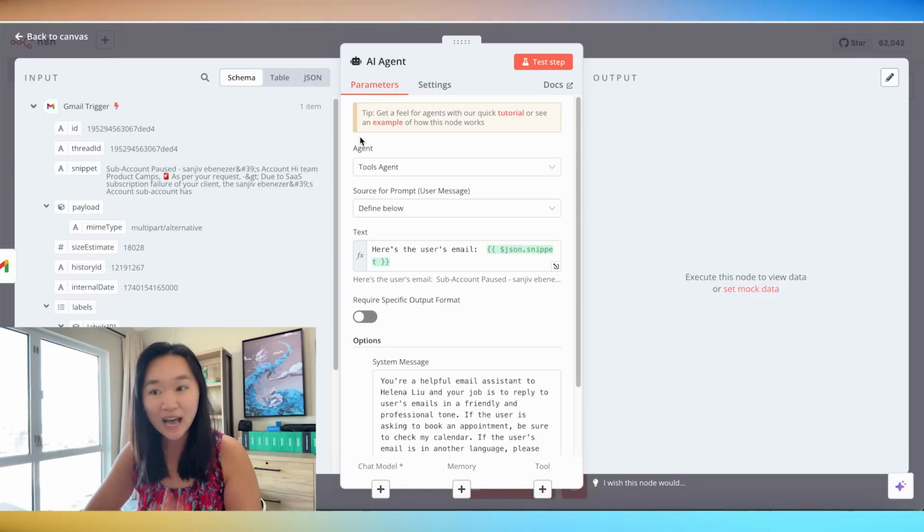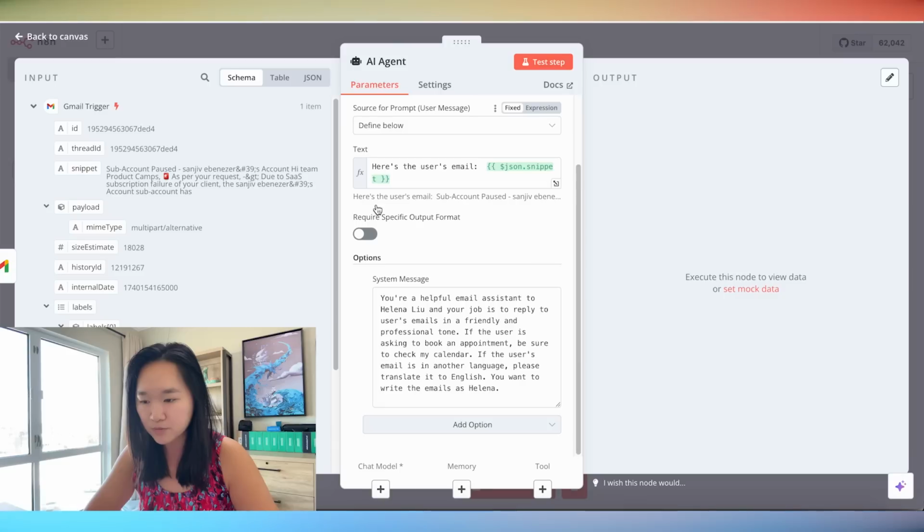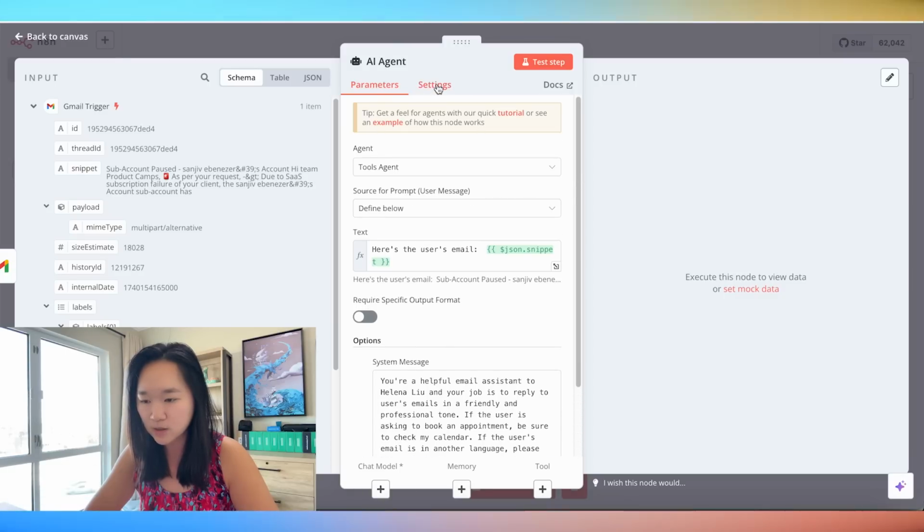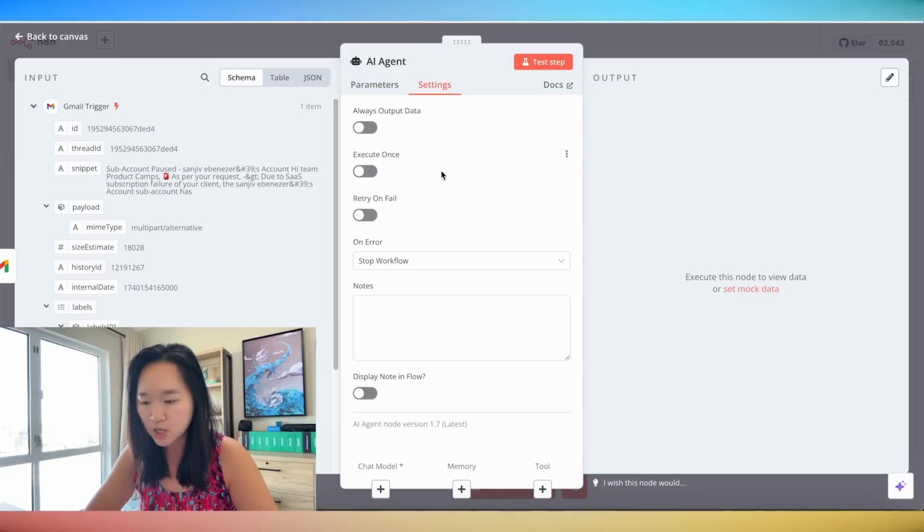Okay, so after I have filled in all my parameters for my AI agent, I can also go over here to settings to see if there's any additional configurations that I want to make. In this case, I do not. So let me go back to the canvas.